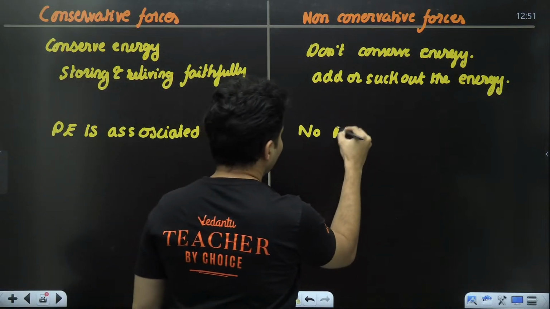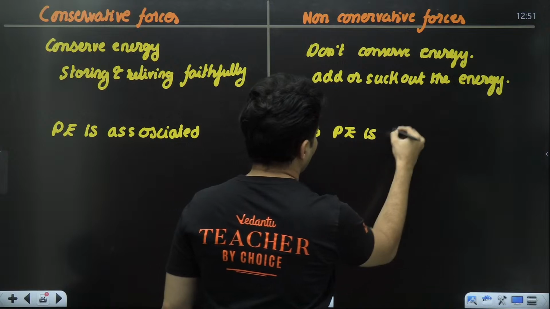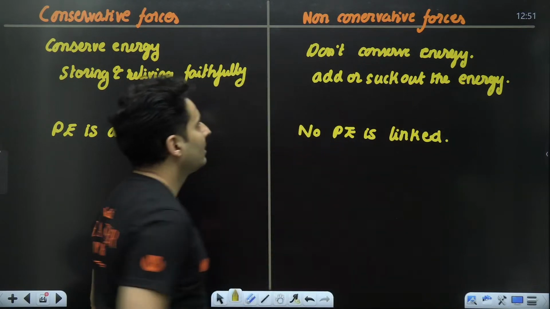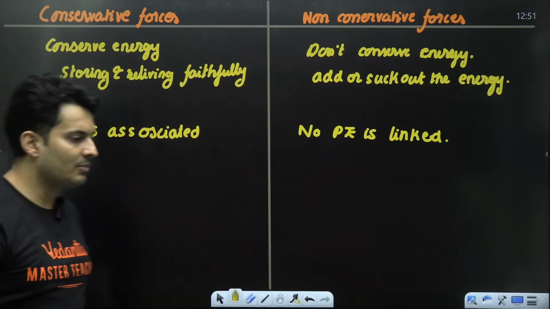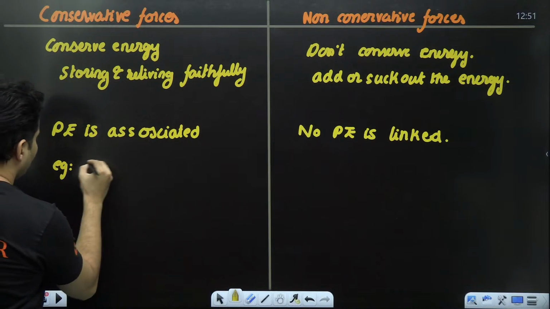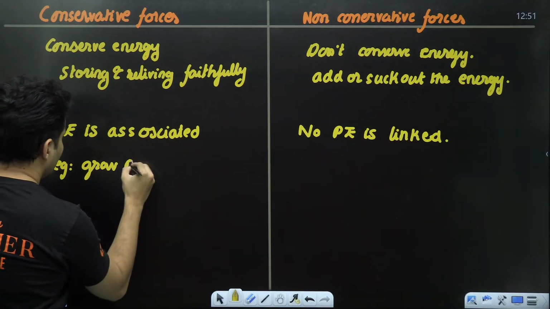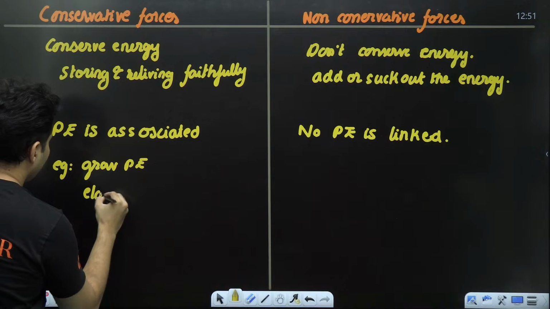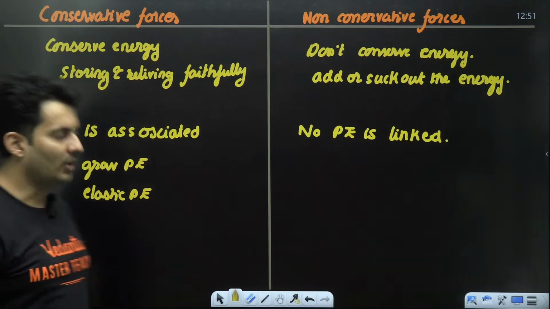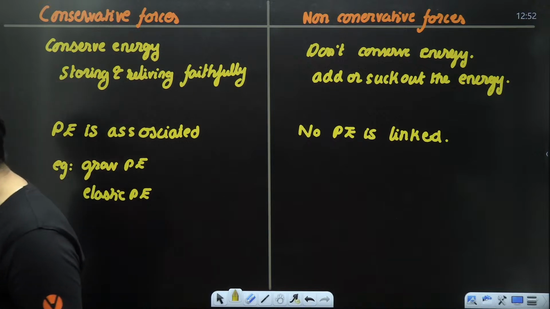No potential energy is linked to these kinds of forces. You will never hear words like frictional potential energy. But you will hear words like gravitational potential energy, elastic potential energy, and so on and so forth. Got it, everyone? Till this point clear?